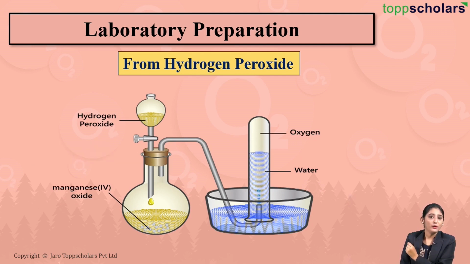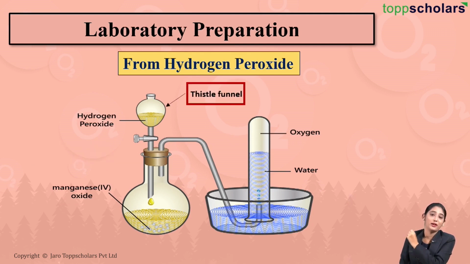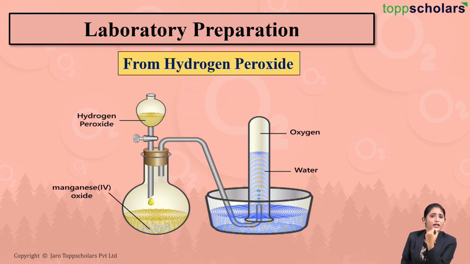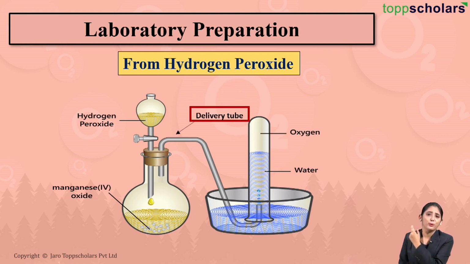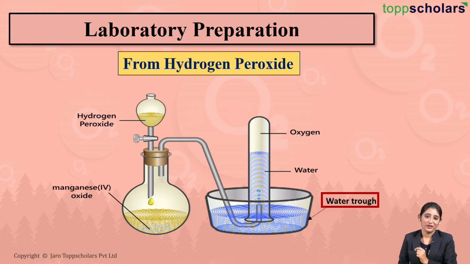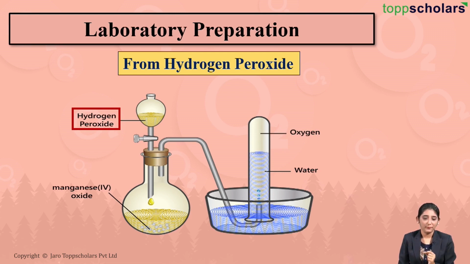Now, through one of the bores, we've passed a thistle funnel and a delivery tube is passed through the other bore. Now, you can observe over here that the other end of the delivery tube enters into a water trough, right? What we have over here, we have a glass jar which is filled with water and we've inverted it on the other end of the delivery tube, right? Now what we're going to do is, we are going to add hydrogen peroxide through the thistle funnel into the round bottom flask containing manganese dioxide.